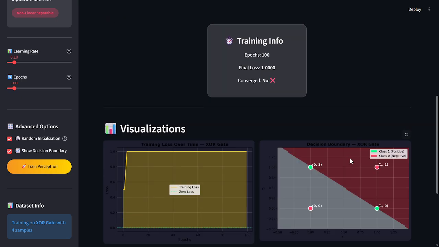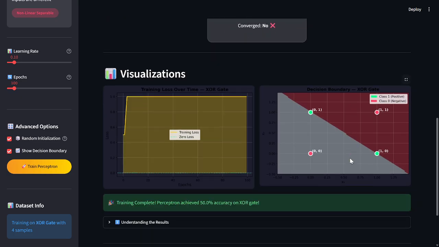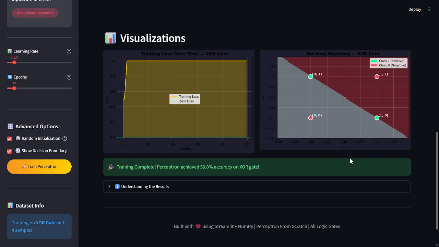Check if the gate is linearly separable. Here, the positive points are placed diagonally, and the negative points are also placed diagonally. Now, no matter how you draw a straight line, at least one point will always end up on the wrong side. Therefore, XOR is not linearly separable in this project.